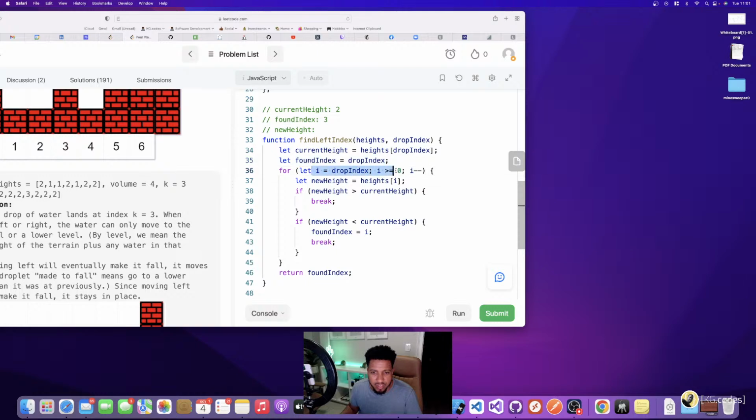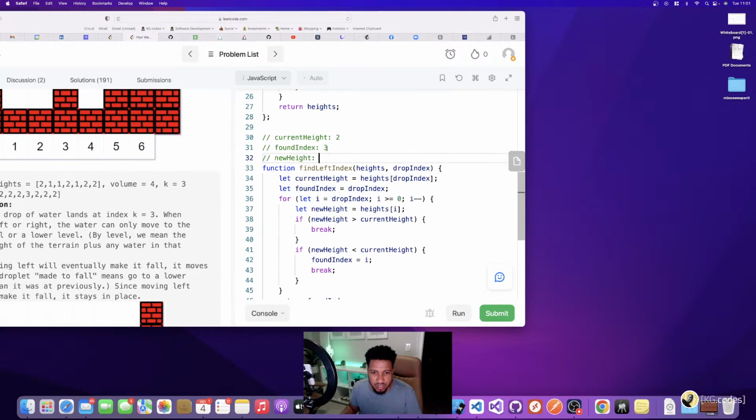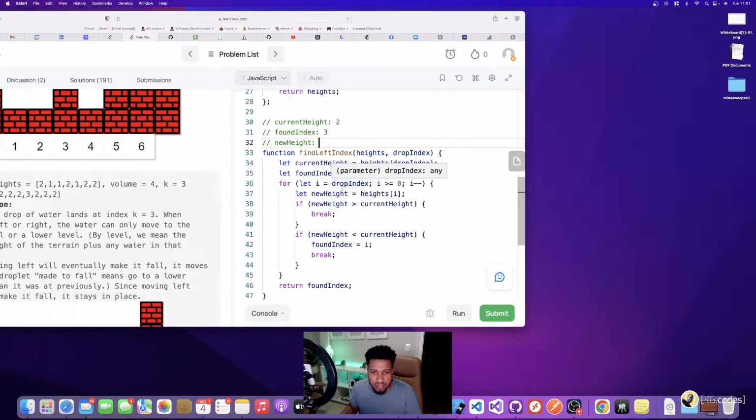Then when I get into drop index, I'm going to find my new height. Wait, no, I'm sorry, drop index is 3. So I'm going to start at 3, and the height at 3 is 2. So the new height is 2.